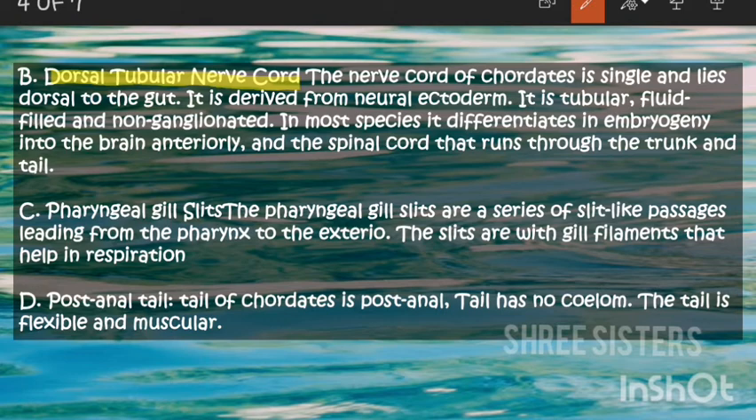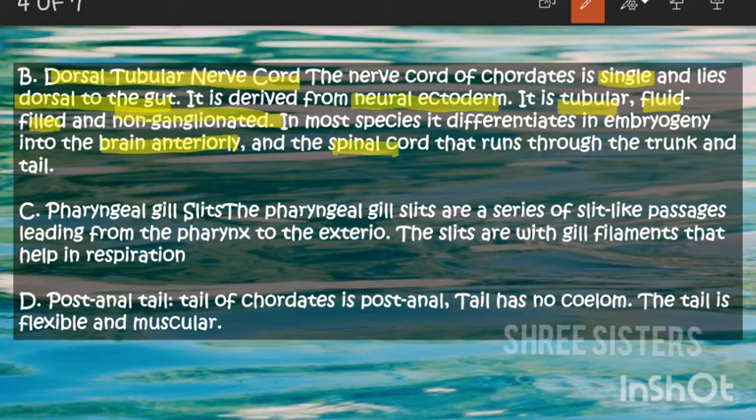The dorsal tubular nerve cord in chordates is single and dorsal to the gut. So it's only one, and it lies on the backside of the gut. It is derived from the ectoderm, from the neural ectoderm. It is tubular, in the sense that it is in the form of a tube, and it is fluid filled. It is non-ganglionated, in the sense that it doesn't have ganglia. And in most species, after the embryonic stage, it differentiates into the brain and the spinal cord that runs through the trunk and the tail.